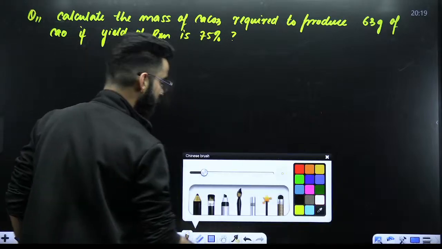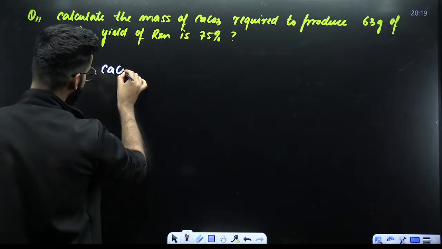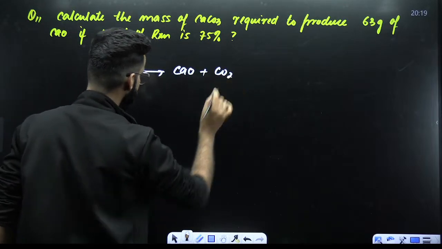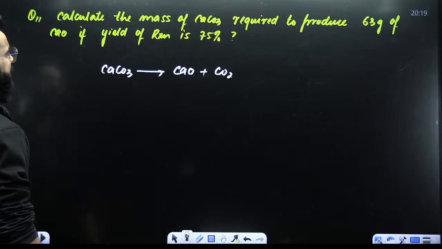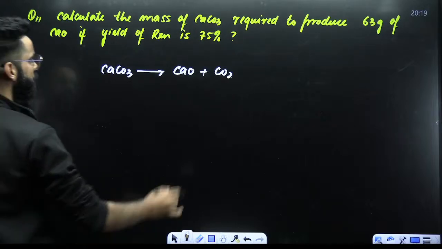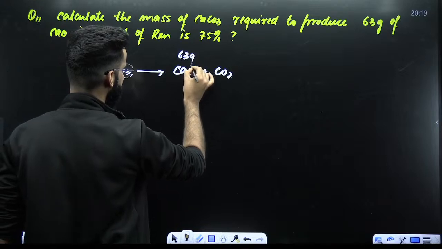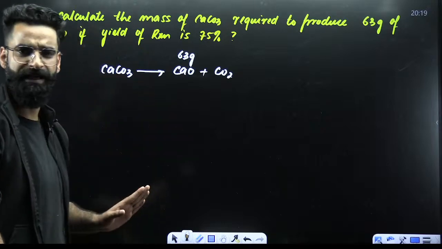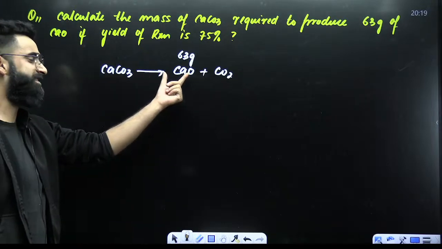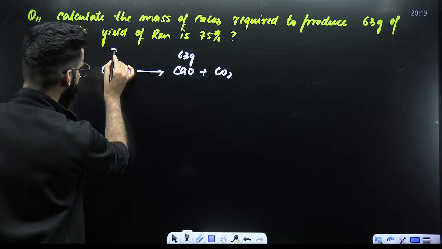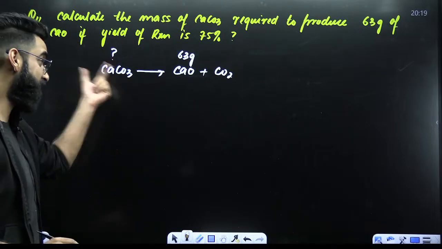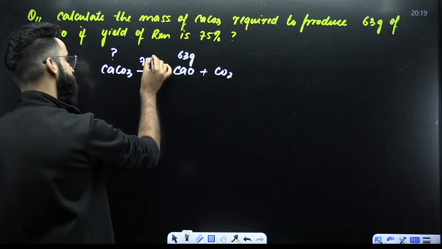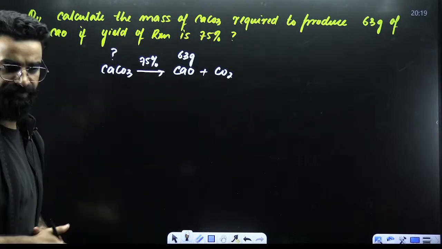See, guys. First of all, you know the reaction: calcium carbonate upon heating gives calcium oxide plus carbon dioxide. Now, as per the question, 63 grams of calcium oxide should have got formed. We need to make 63 grams of calcium oxide. So how many grams of calcium carbonate are required if the yield of the reaction is 75%?